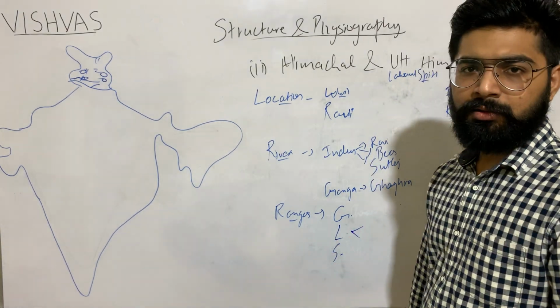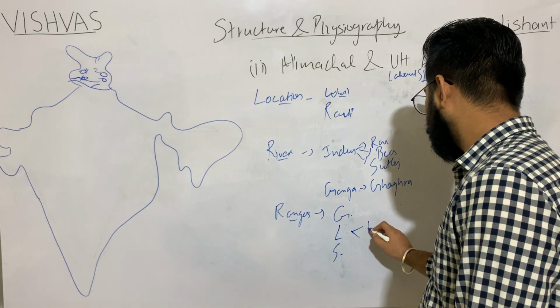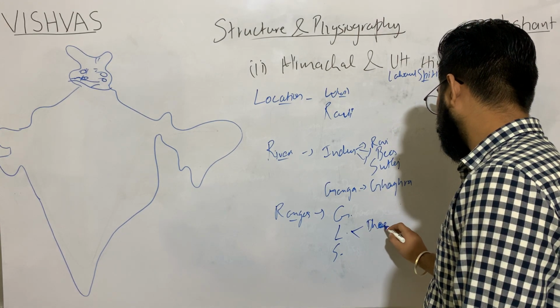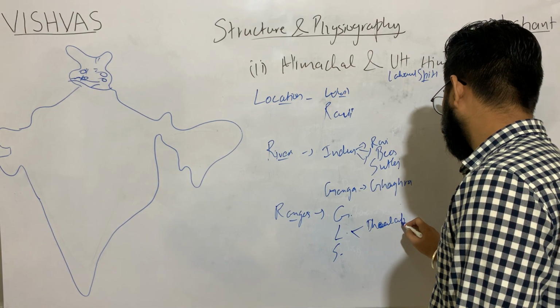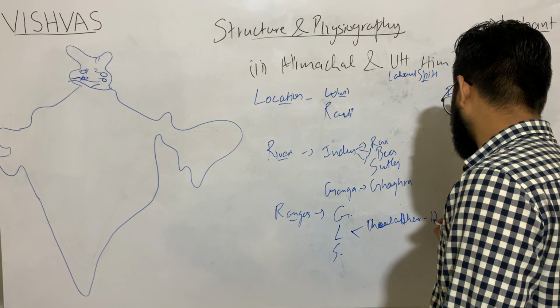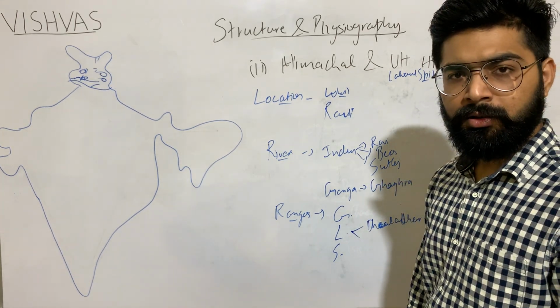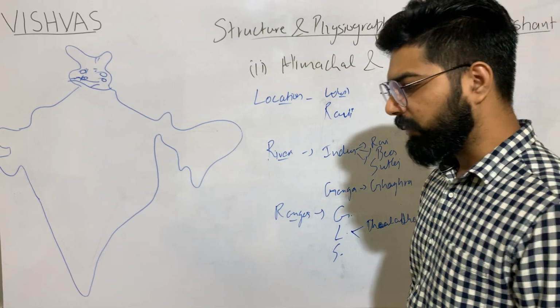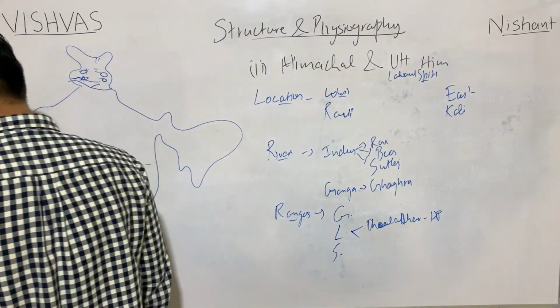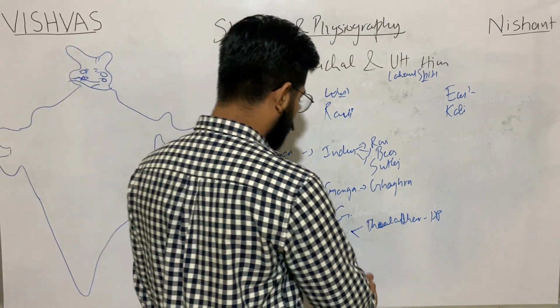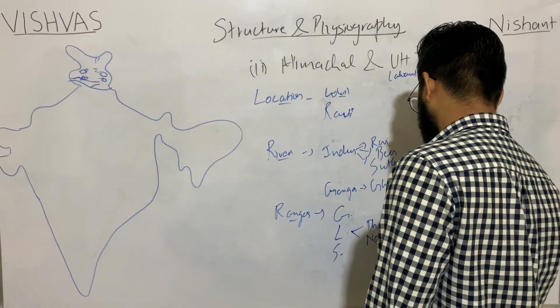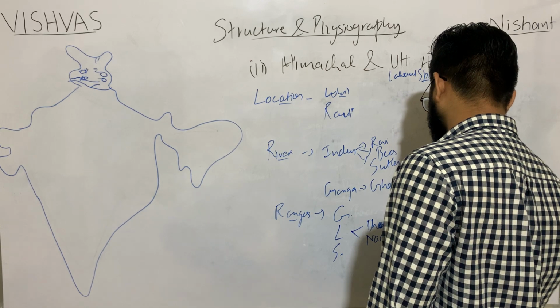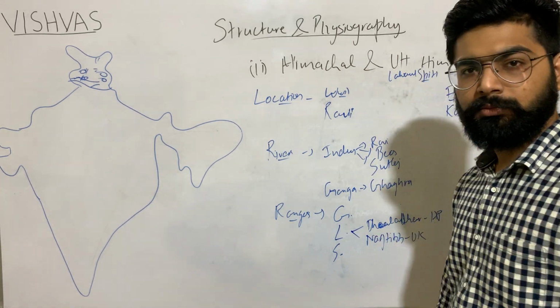Lesser Himalayas mentions Dhauladhar in Himachal Pradesh, and Nag Tibba in Uttarakhand. We have Nag Tibba peak in Uttarakhand.